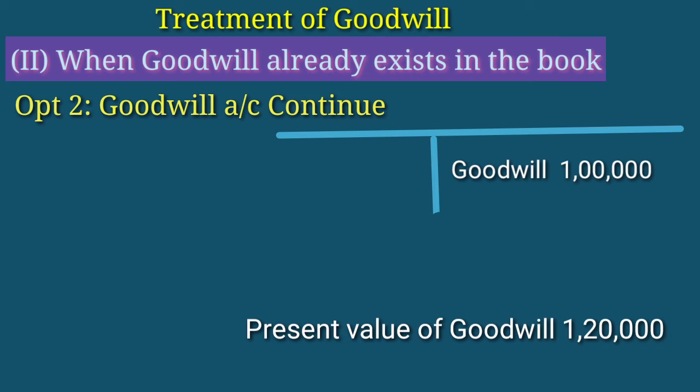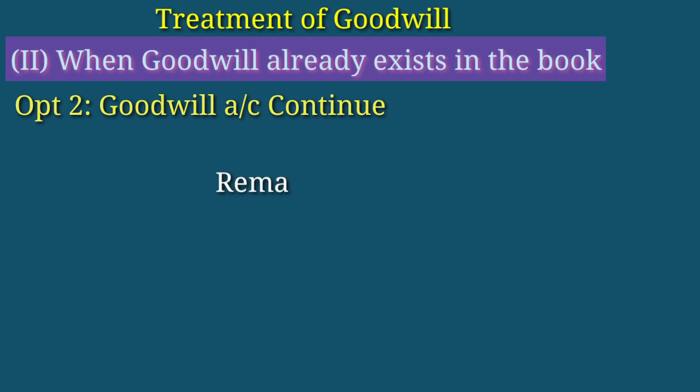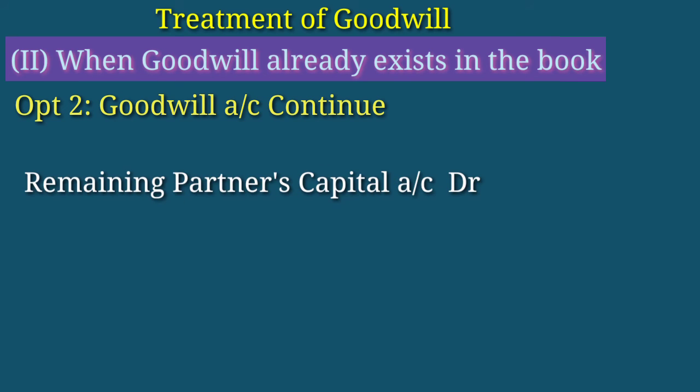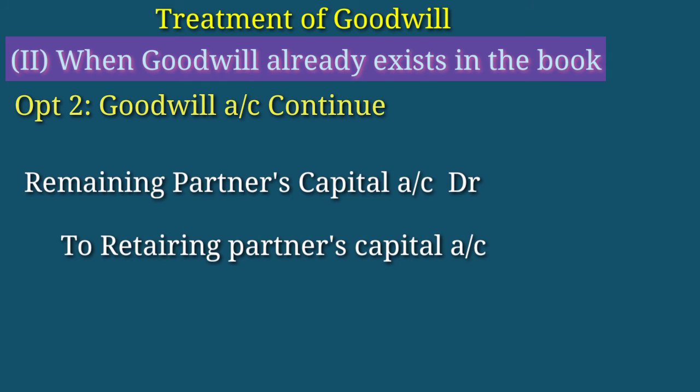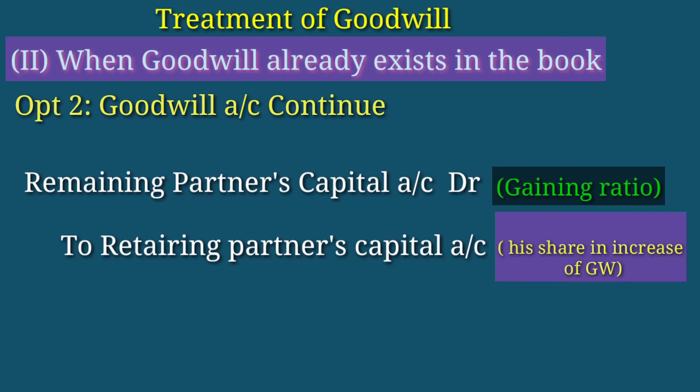In this case, we will make only one journal entry, that is remaining partners' capital account debtor to retiring partner's capital account. Remaining partners' capital account in gaining ratio, and to retiring partner's capital account. Here, the retiring partner's share in the increase of goodwill only we need to treat. That means the difference between book value and present value of goodwill. From that difference, we calculate the retiring partner's share of goodwill.